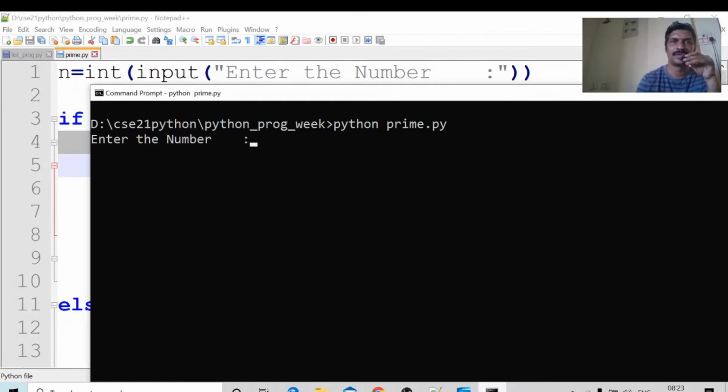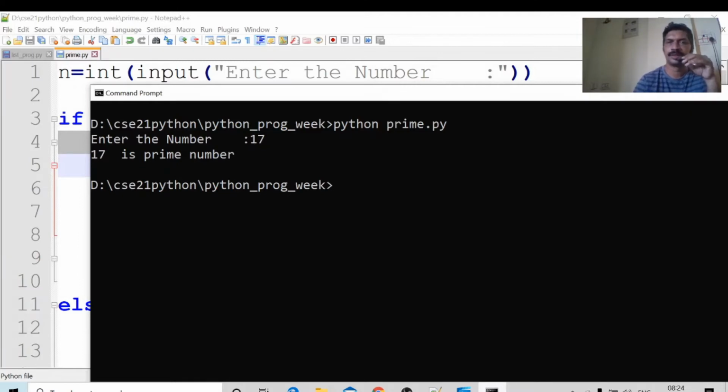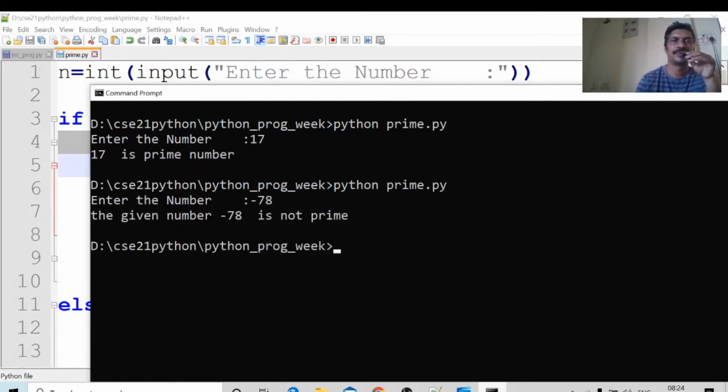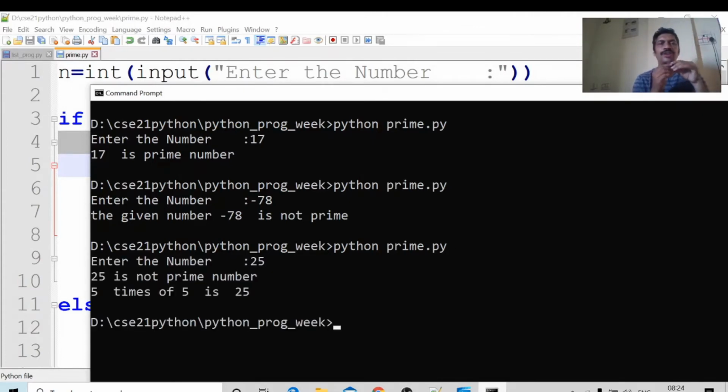python prime.py. Enter the number: 17. Suppose I entered 17. 17 is a prime number. Once again I am running. Enter the number: minus 78. The given number minus 78 is not prime. Okay, I will give 25. We will see. 25 is not a prime number. Why? 5 times 5 is 25.